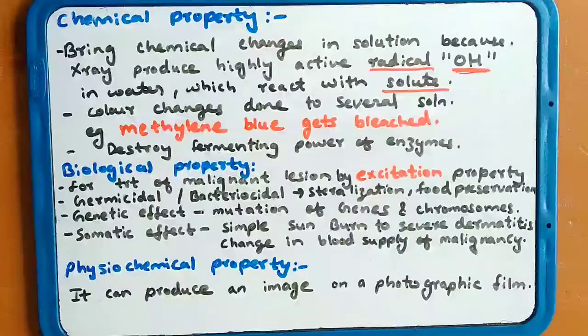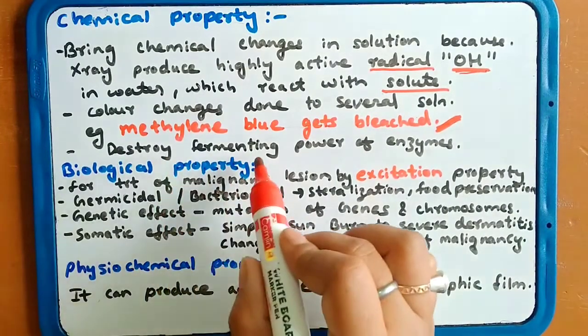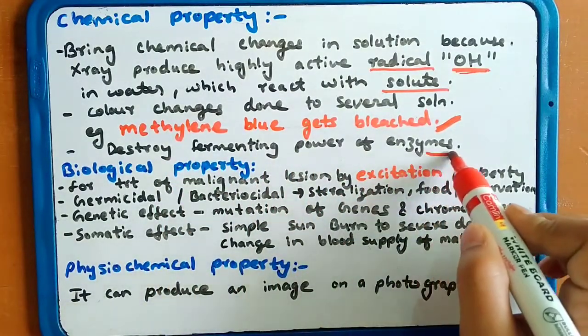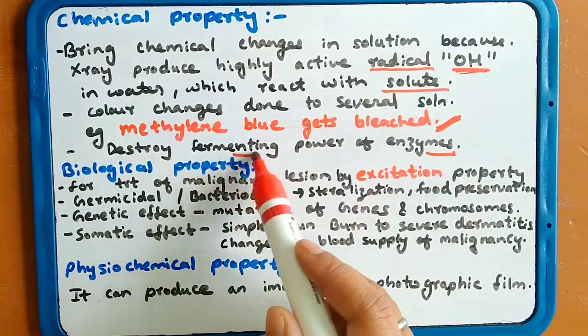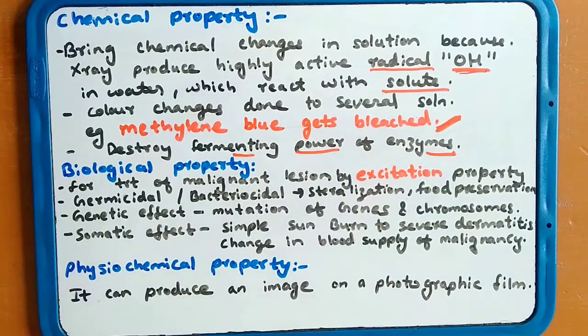This is the example: methylene blue gets bleached. It destroys the fermenting power of the enzyme. If you are using an enzyme and it is exposed to X-ray radiation, the fermenting power of the enzyme will be destroyed.